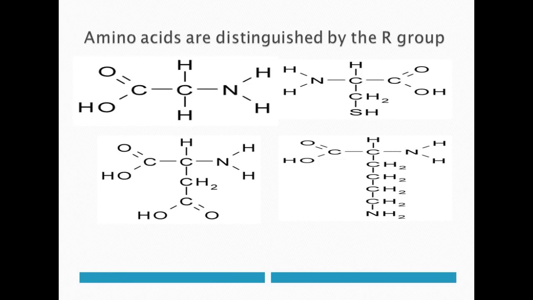Now get in your notes that there are 20 different amino acids found naturally out there in proteins, and that most microorganisms and plants can biosynthesize all 20. Now remember, the word synthesis means to put together. Also write that it's the R group that distinguishes these amino acids from one another. So it's this R group that distinguishes each amino acid from the other.